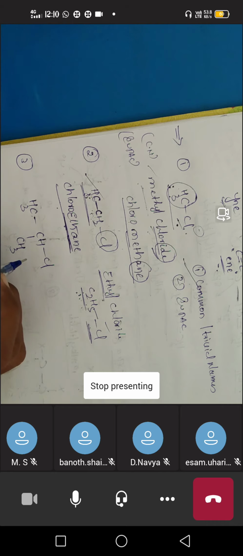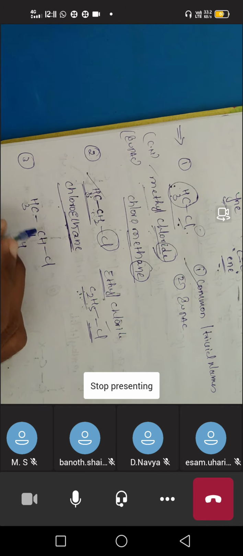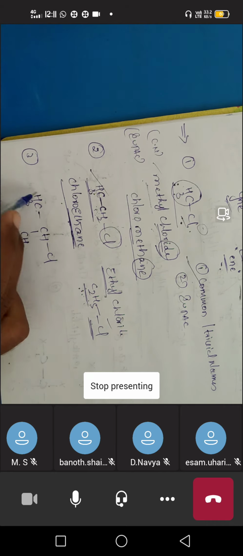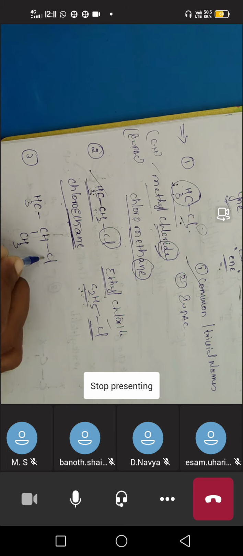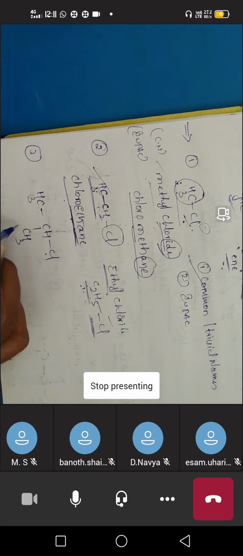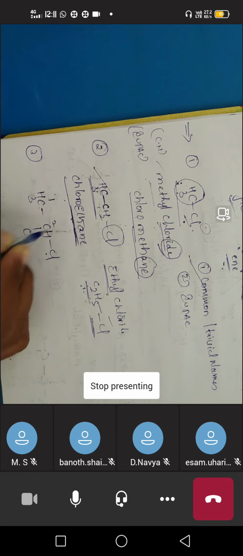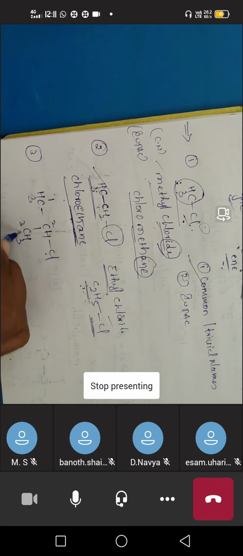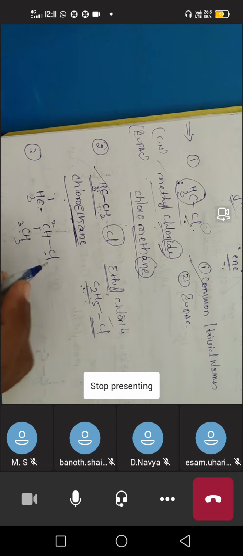So here there are 3 carbons. If you number from the right side or from the left side, the chlorine-containing carbon will get the same number. If I write from this side, 1, 2, 3. If you give from this side also, 1, 2, 3. So the chlorine-containing carbon is getting the second number. It doesn't differ in any way.